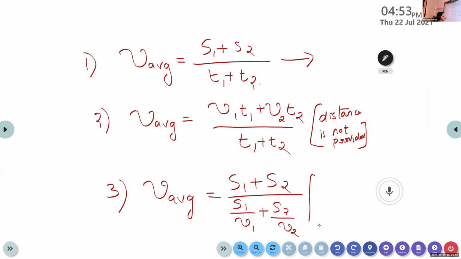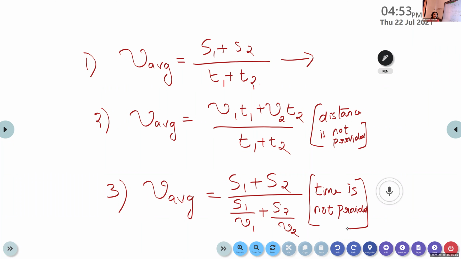And the third is used to calculate the average speed if the time is not provided. All these three equations are very important for doing the numericals.